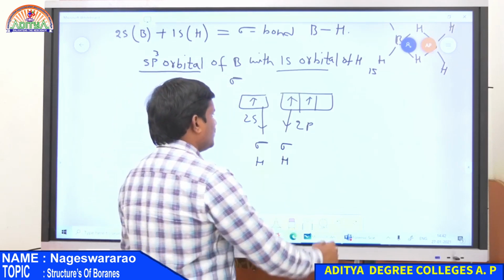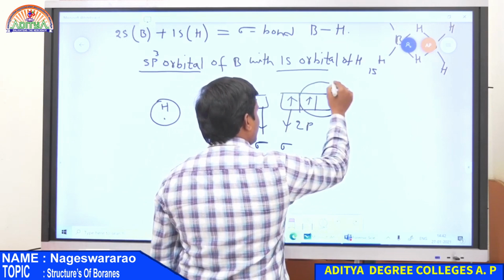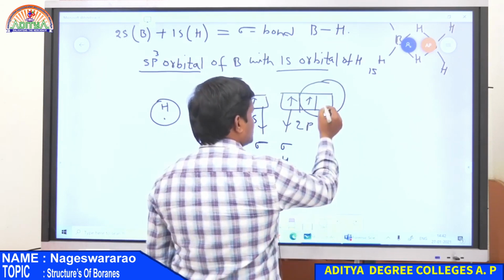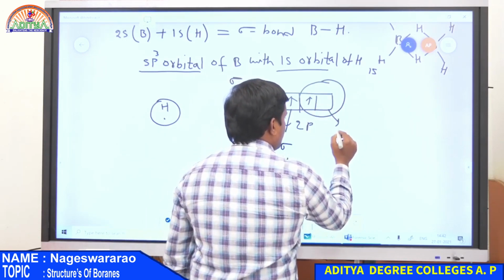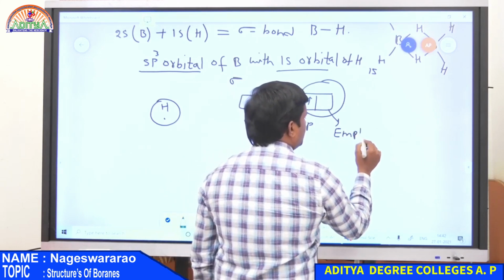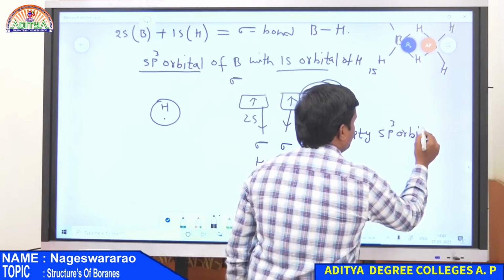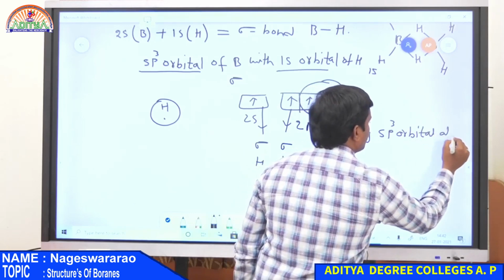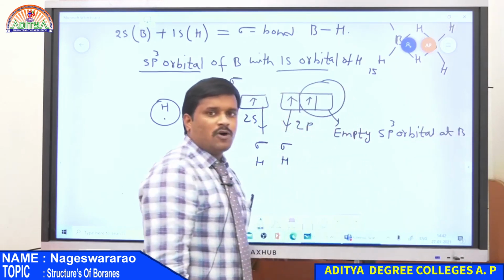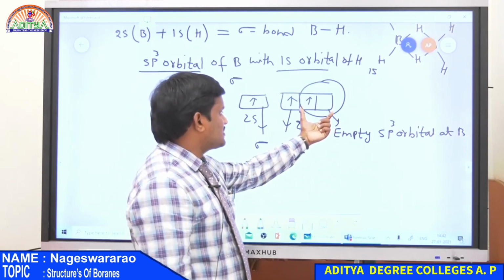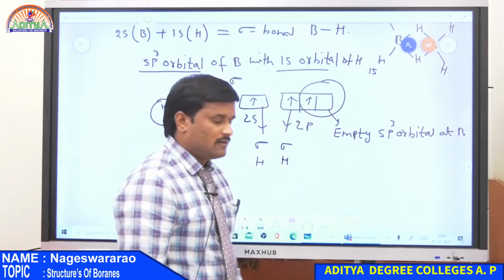Now the remaining 2 orbitals have only 1 electron, and this is an empty sp3 orbital present at the boron atom. Therefore, boron has 2 orbitals containing only 1 electron.